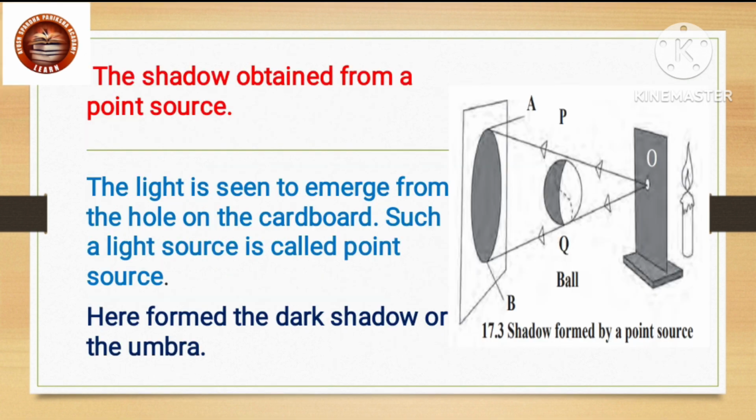The shadow obtained from a point source. The light is seen to emerge from the hole on the cardboard. Such a light source is called a point source. Hence, here formed the dark shadow or the umbra.